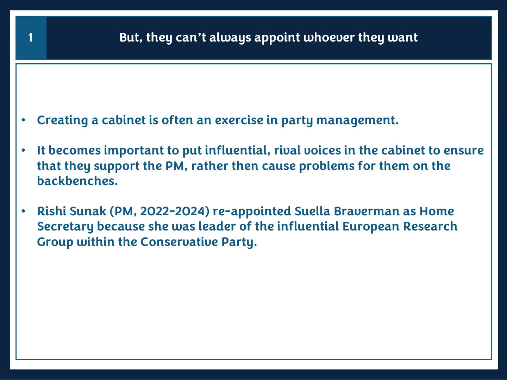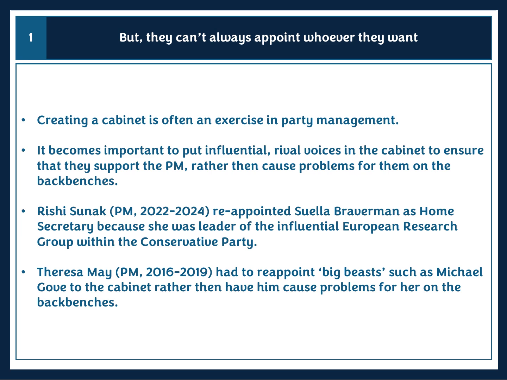Another factor might be that they need to include big beasts within the party. Again, Theresa May is a classic example of this. She originally excluded Michael Gove from her cabinet in 2016, but soon enough she had to bring him back when it became apparent that he was causing problems for her on the back benches. Gove was an influential figure whom younger MPs and other backbench MPs would gather around, which made him too dangerous a figure for her, and to keep him quiet she had to bring him back into the cabinet. So this shows you that Prime Ministers don't always have complete control over patronage.